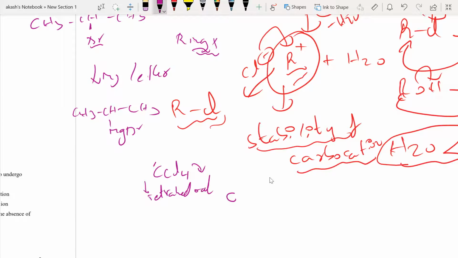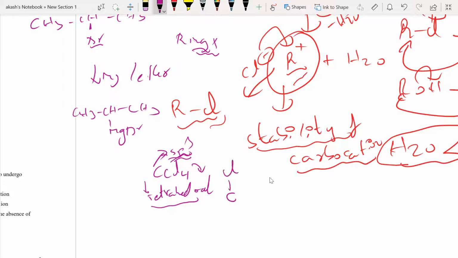right? Any compound, I would say most of the compounds, having sp3 hybridized carbon will always be tetrahedral. If you find that there is a carbon atom which is sp3 hybridized, definitely in that particular area I'm going to have a tetrahedral shape or geometry. So we all know how a tetrahedral shape looks.